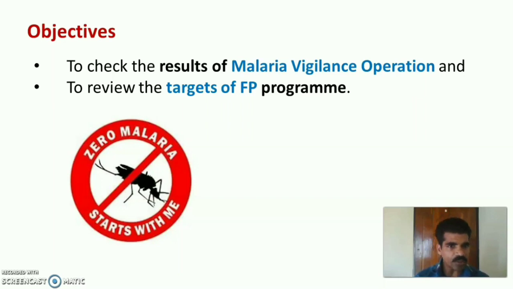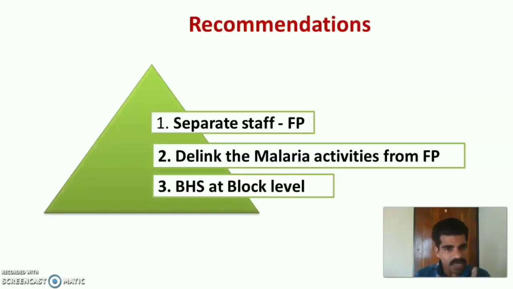The objectives were to check the results of malaria vigilance operation. First objective was to check the result of malaria vigilance operation, and second one was to review the targets of family planning program. There were 3 main recommendations by Mukherjee Committee. First is separate staff for family planning, de-link the malaria activities from family planning activities, and basic health services at block level. Let us discuss in detail about the recommendations.